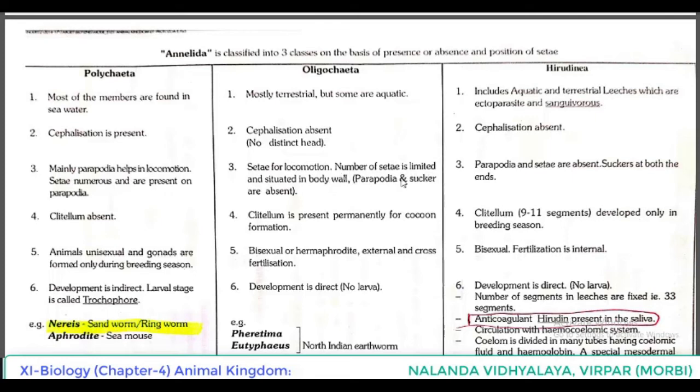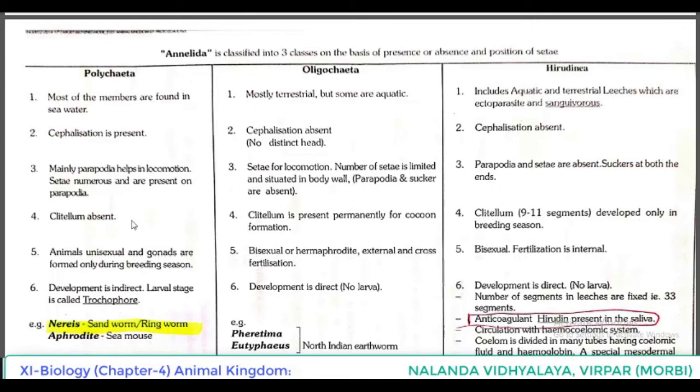Number of setae is limited and situated in the body wall. Parapodia and suckers are absent. In the third class, Hirudinea, parapodia and setae are absent. They have suckers at both the ends.